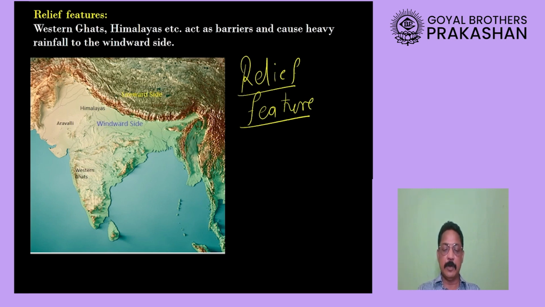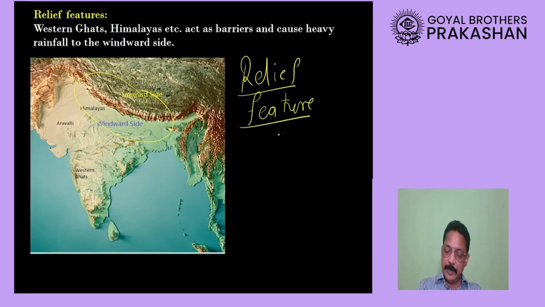That is what we call relief feature. Now if the Himalaya mountain was not here, then there would not have been much rainfall in India. We have seen that one. That means a relief feature called the Himalayas has played an important role.